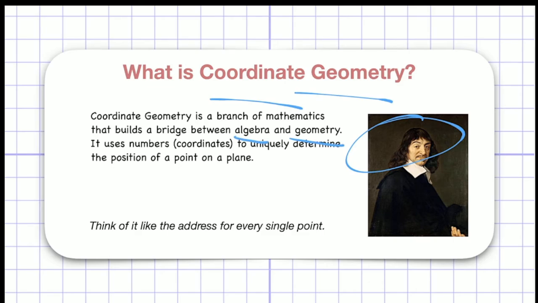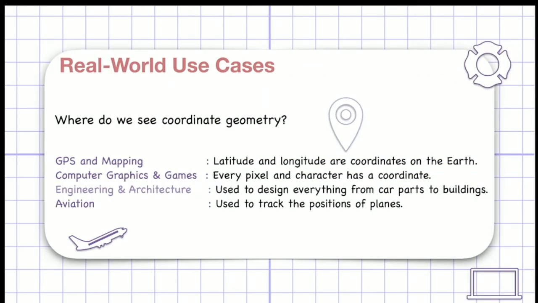Coordinate geometry is a branch of mathematics that builds a bridge between algebra and geometry. If I want to describe coordinate geometry in simple words, it is just an address of every single point. Now, we will see where coordinate geometry is useful in the real world. You can see it in GPS and mapping, computer graphics and games. In BGMI, if you want to find the location of yourself or your teammates, you can see it on the map, right? We also use coordinate geometry in engineering and architecture. The aviation industry is based on coordinate geometry itself, right?